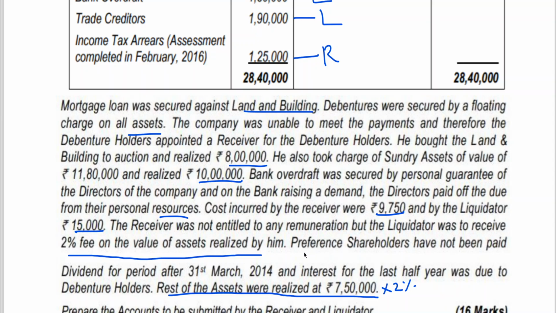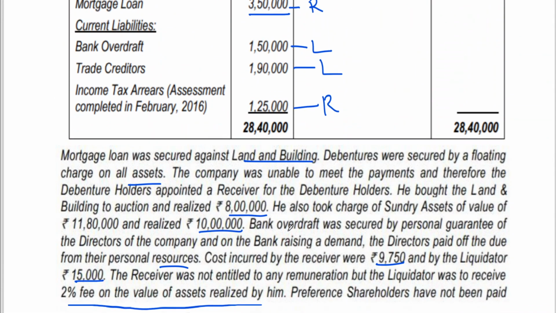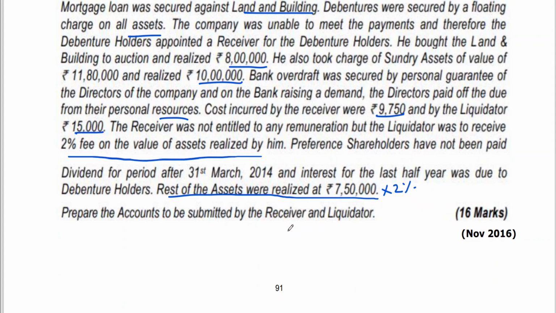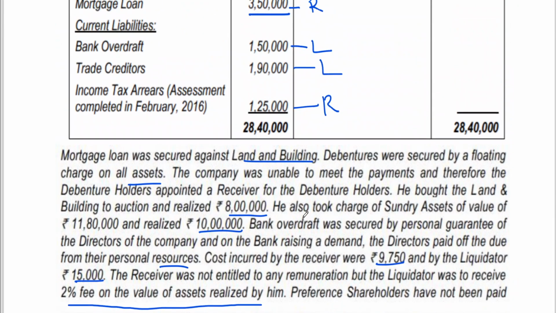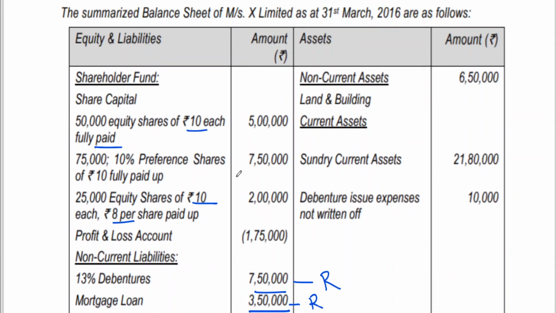Then preference shareholders have not been paid dividend for the period after 31st March 14. 31st March 14 means we are now at 31st March 16. How many years' dividend is in arrears? 2 years. Then interest for the last half year was also due to debenture holders. I've told you it's the same problem, only values have changed. I think you have to work this out, my dear friends. You can do it.